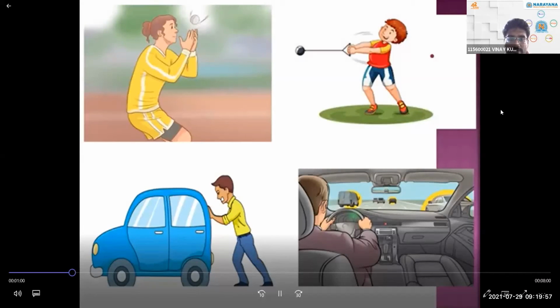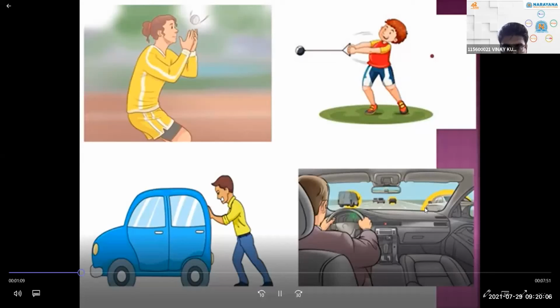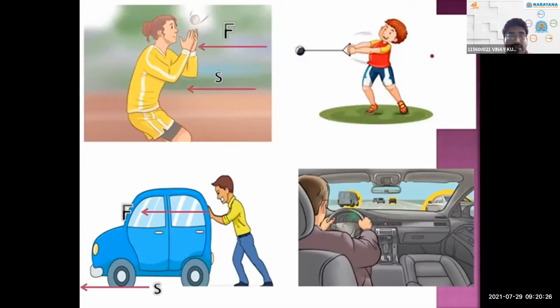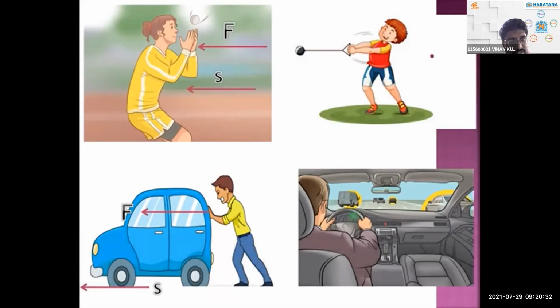Let us consider. So take the first example which we have. What is the first example? It is a person pushing the car. In this, which direction is applying the force? In that direction. And displacement is also in that direction, isn't it? Both force and displacement are in the same direction. So which type of work can we say? We can consider this one as a positive work done. Whereas in the second, the force is in the same direction and displacement is also along the same direction. So here also this type of work done is a positive work done.